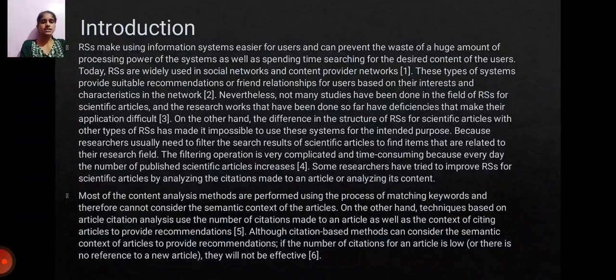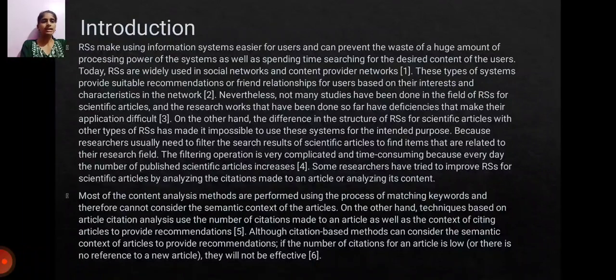These types of systems provide suitable recommendations or friendship relationships for users based on their interests and characteristics in the network. Nevertheless, not many studies have been done in the field of RSs for scientific articles, and the research works that have been done so far have designs that make their applications difficult.